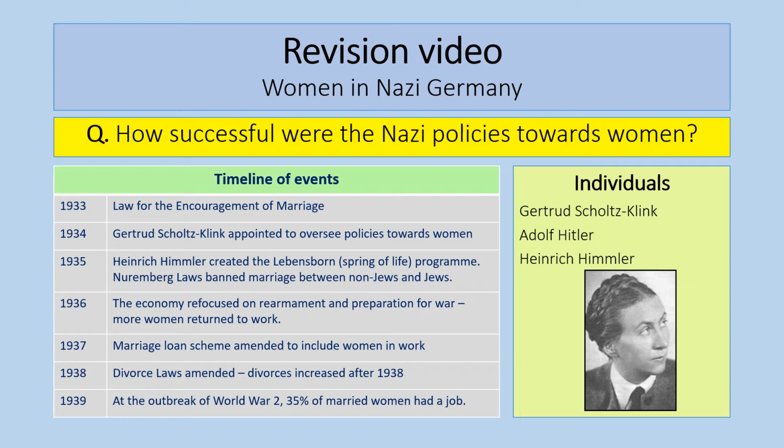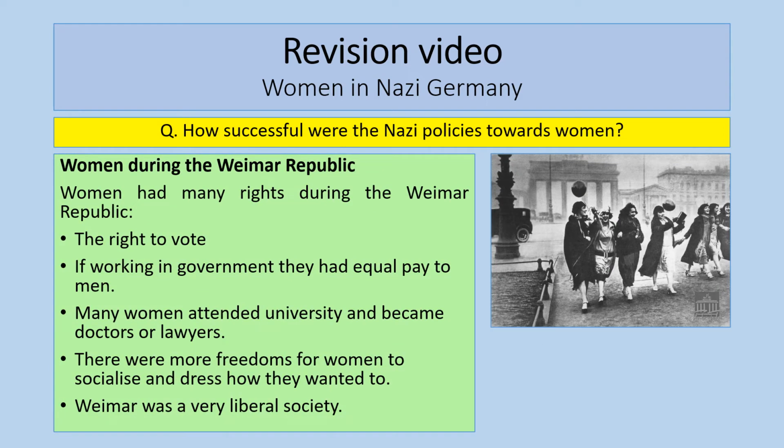So let's find out a little bit more, firstly, about how life changed for women in Germany between the 1920s and the 1930s. Just thinking back to the Weimar Republic, we know that the Weimar Constitution, created in 1919, was a very liberal, quite democratic constitution. And this had meant that during the Weimar Republic, women had many rights. They'd had the right to vote, and they had equal pay to men if they were working in the government.